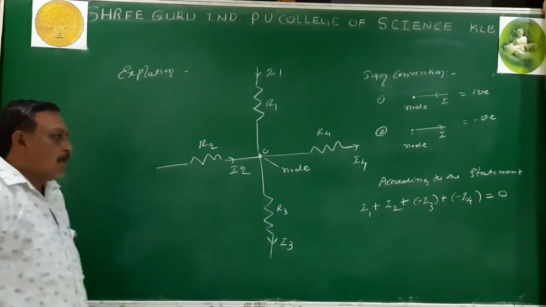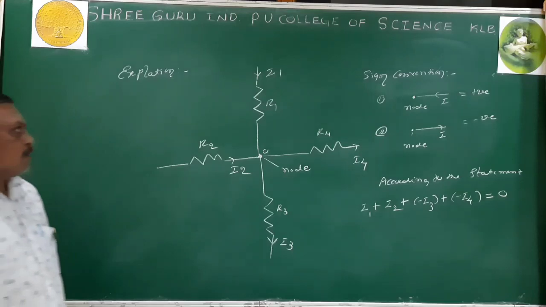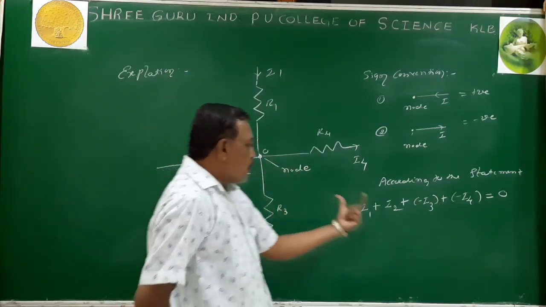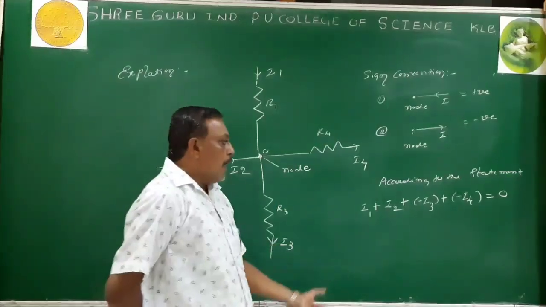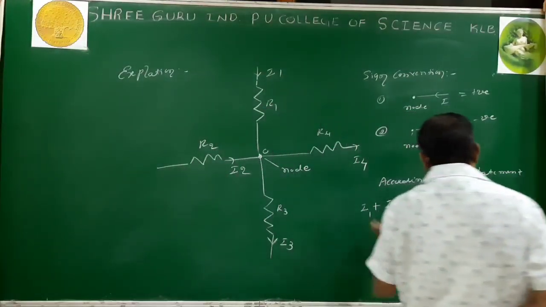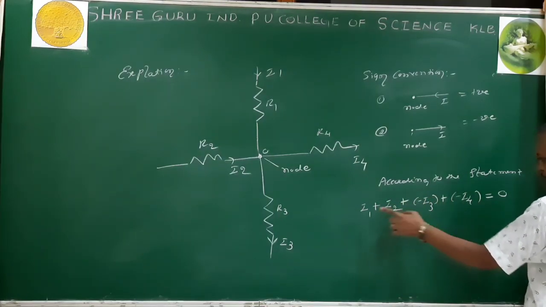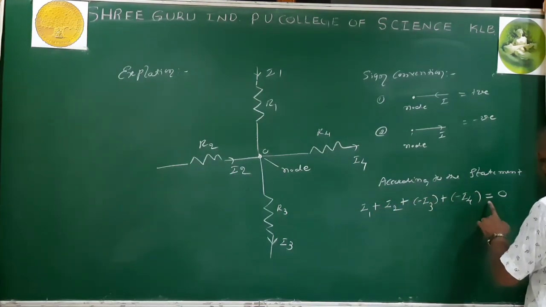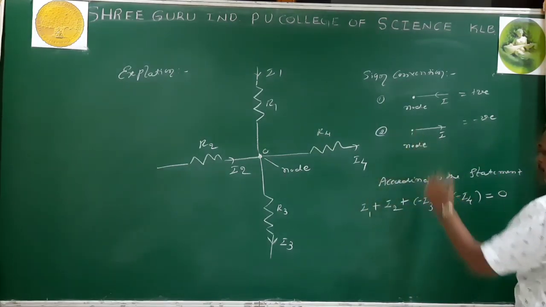So I1 and I2 are the incoming currents, taken as positive. I3 and I4 are outgoing currents, assigned a negative sign. According to the statement, the sum of the currents at a junction is equal to 0, with the currents mentioned with the sign convention.